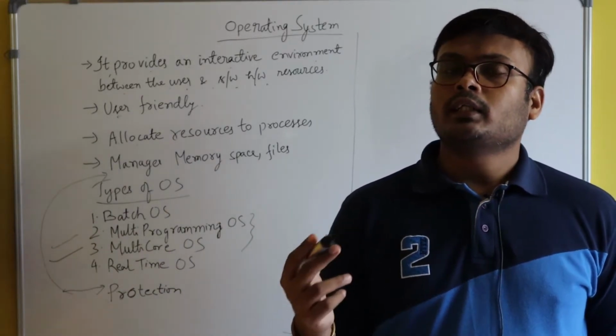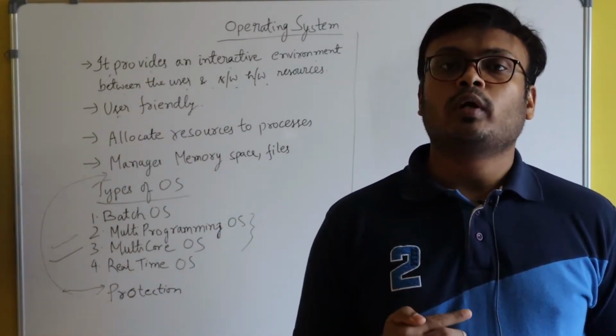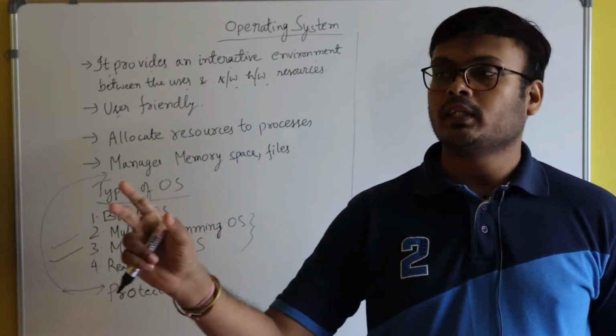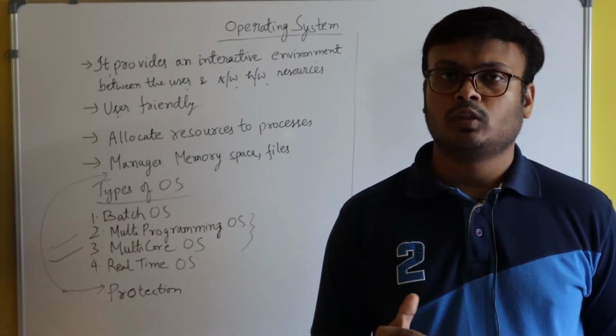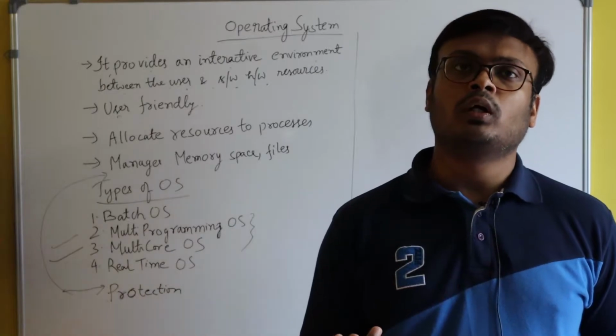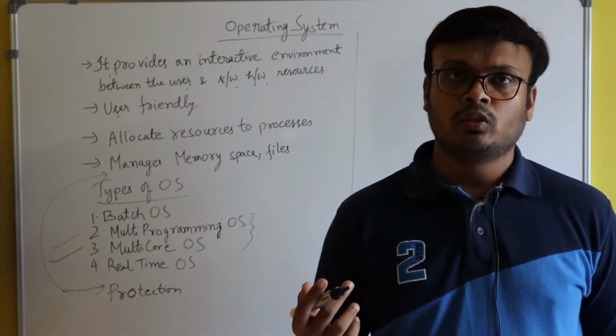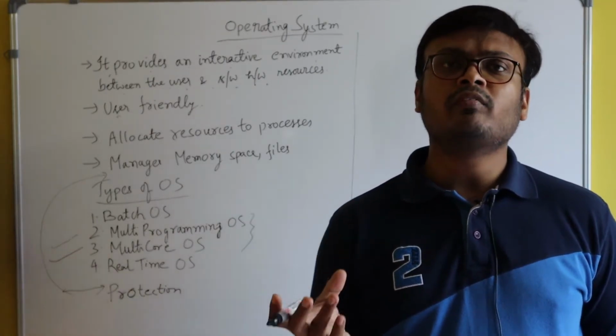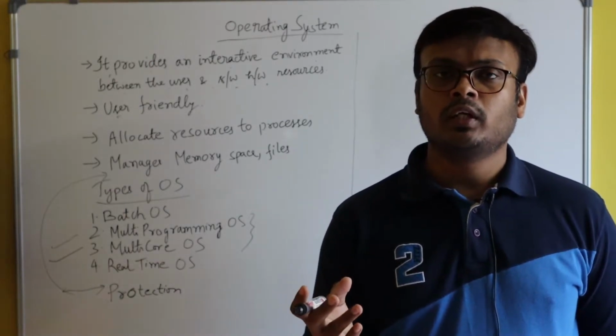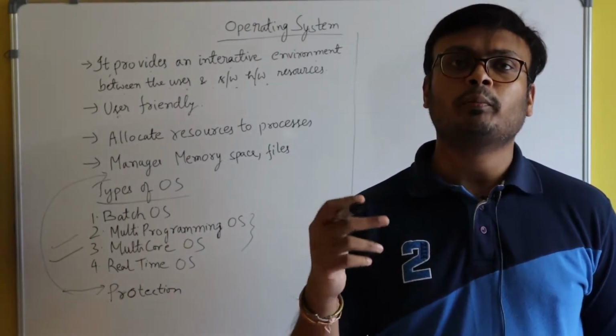Another example is that suppose you want to get a printout copy of a document. When the PDF comes on the screen, at the top there will be a print button.